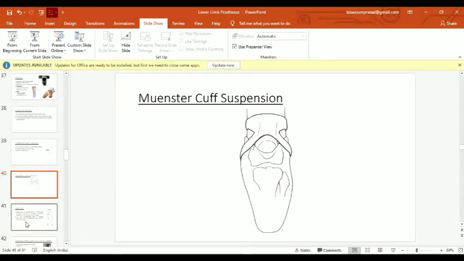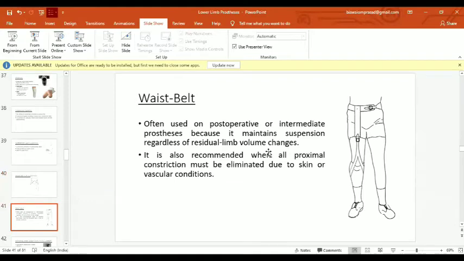Then the cuff suspension. Here is what it looks like. It has a strap and two fork straps to attach to the medial and lateral aspects of the proximal socket, and it is the most commonly used and the cheapest cuff suspension available for the transtibial prosthesis. And then there is the waist belt.